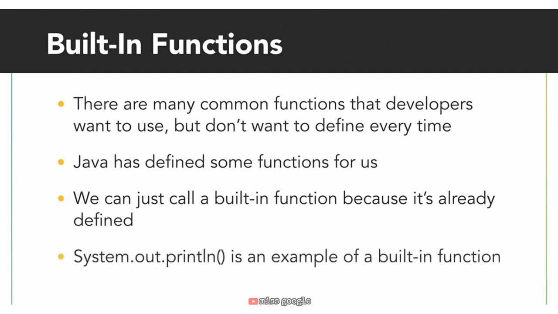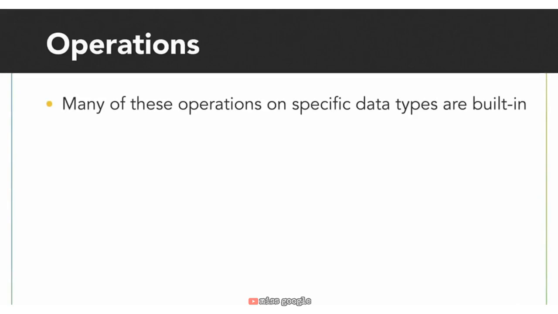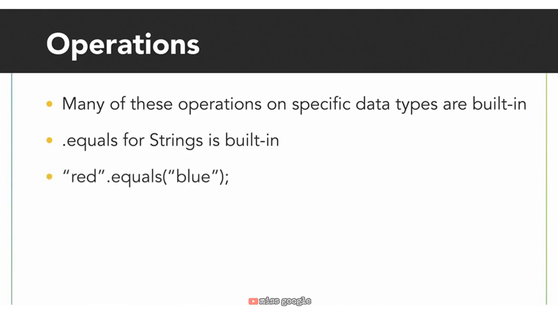One function that we've been using a lot that's built in is println. We never defined system.out.println, but we can call it because it's a built-in function to Java. Back at the beginning of the course, we talked about operations on data types. Operations we can run on strings, operations we can run on ints, and many of these operations are really functions. The dot equals operation that we've run in the past is really a string function. The value we've added between the parentheses is the string we want to compare the original string to.